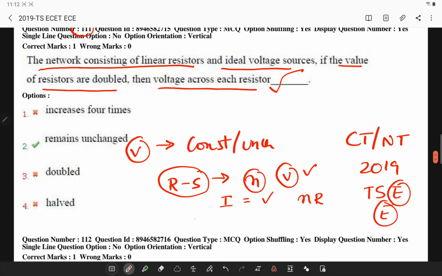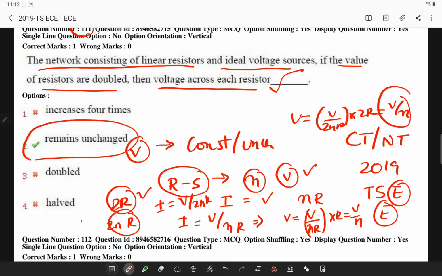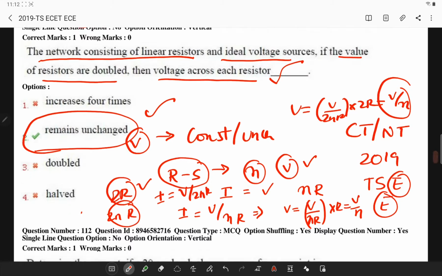As per Ohm's law, I is equal to V by NR, which means the voltage across each resistance is V by NR into R, which is V by N. Now if each resistor is doubled, the equivalent resistance will be 2NR, and the current will be V by 2NR. The voltage will be current into resistance, V by 2NR into 2R. So here also it will be V by N. So in neither case does the voltage change; it remains constant.